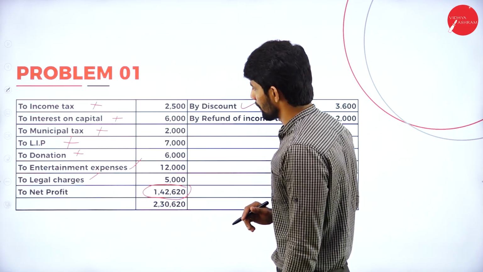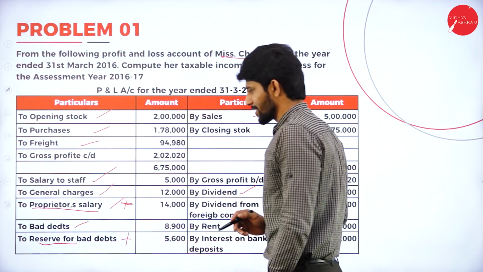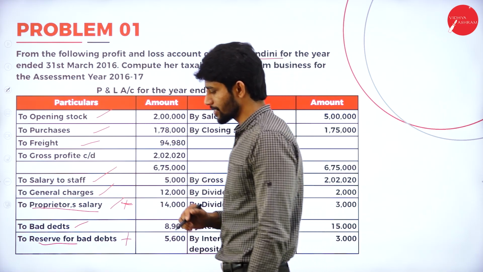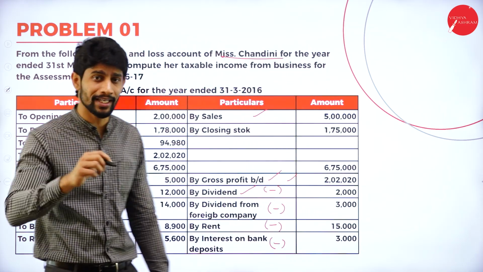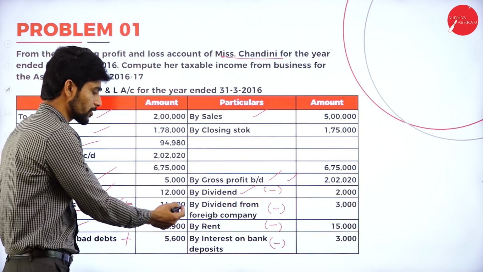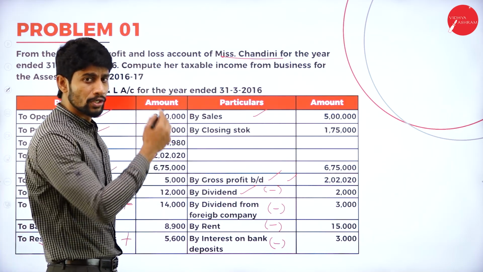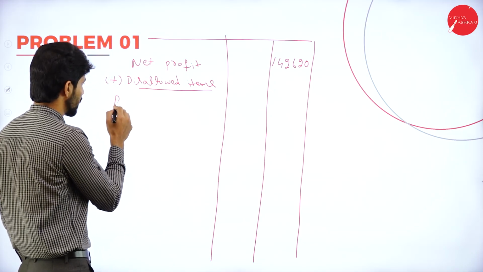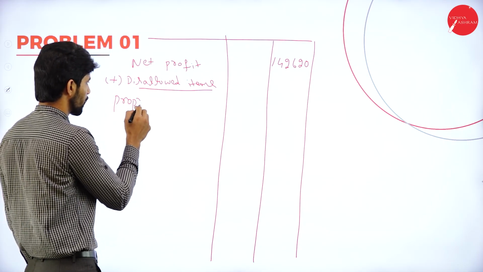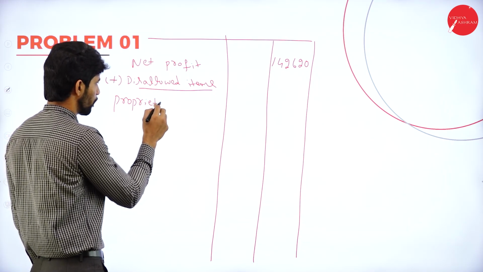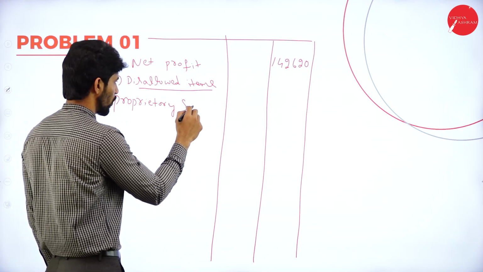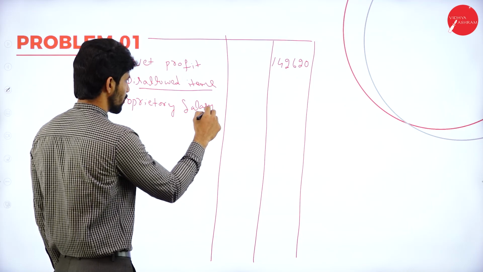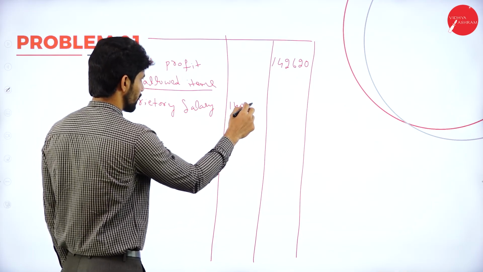Here you can see proprietor salary. Proprietor salary is not relating to business expenditure, but still he claimed it as an expenditure. Now we are supposed to add this 14,000 to net profit. So add proprietor salary, the value is 14,000.